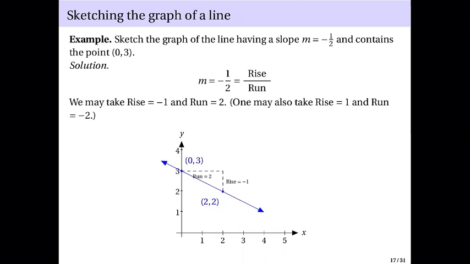So that's how we sketch lines. Of course, if you are given 2 points, that will be easier because you already have the 2 points. Just get your ruler, draw the line passing through those 2 points. Okay? Now, this is the geometric part. Okay? Let's go to the more analytic part.